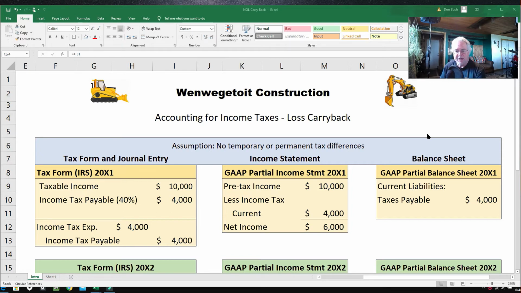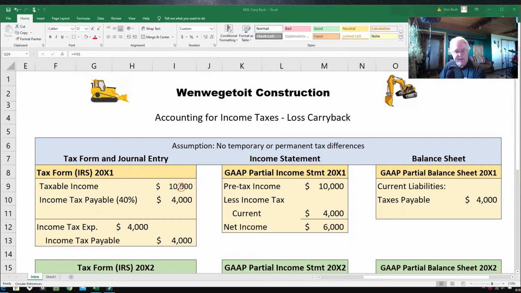So here's how this is all laid out. I've got it color coded here year by year. So here's the very first year, 20X1 here. I guess we could call it 2001. And it's yellow here, so we've got the tax form and the journal entry, and we have the GAAP income statement, generally accepted accounting principles, and generally accepted accounting principles balance sheet. So here we go. We're going to learn about loss carrybacks.